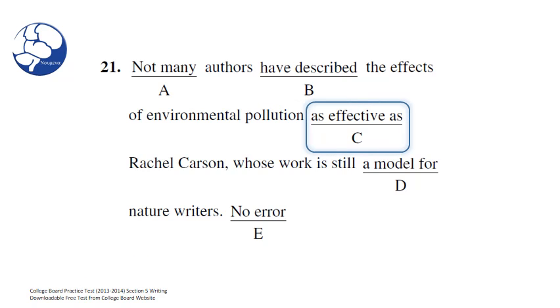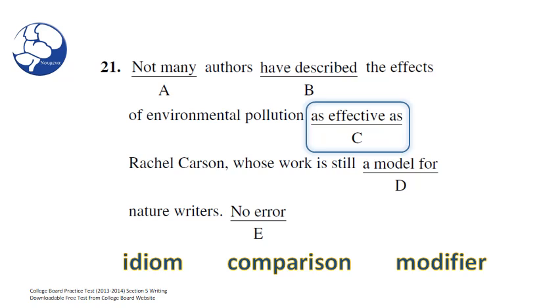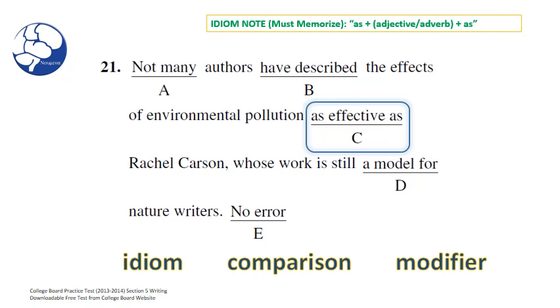As effective as. For C, we're going to test for idiom, comparison, and modifier errors. Do you remember when we told you we were going to spoon feed you idioms? We have just one of those idioms here. You should memorize the following structure as noted at the top of the slide: as plus adjective or adverb plus as. Isn't this a comparison idiom? It sure is. And if we know that the idiom's correct, then the comparison should be correct as well.